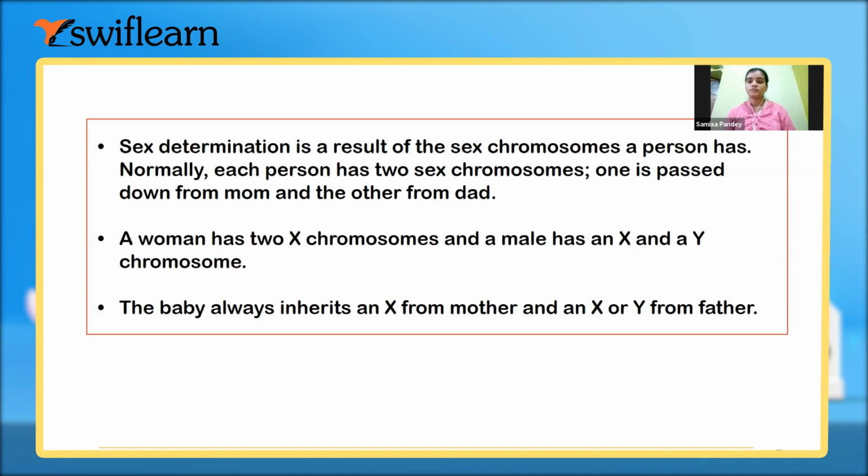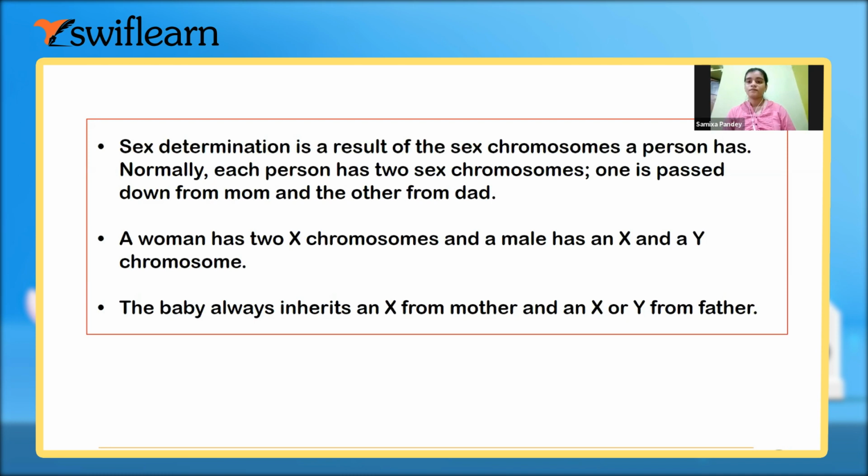Actually, chromosomes are made up of DNA. Think a bit. You said it in the last class also: the inheritable characteristics which we inherit, we inherit from both.